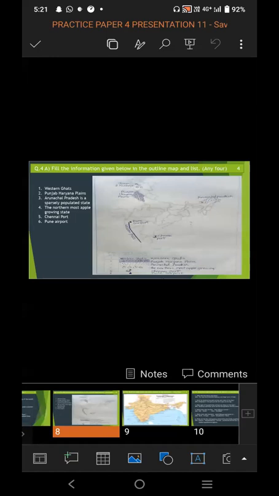As per the question, you will get the map. You have to fill the asked information in the outline of the map. It is compulsory for you to write the index. 6 options are given to you. From those 6 options, you have to choose any 4.